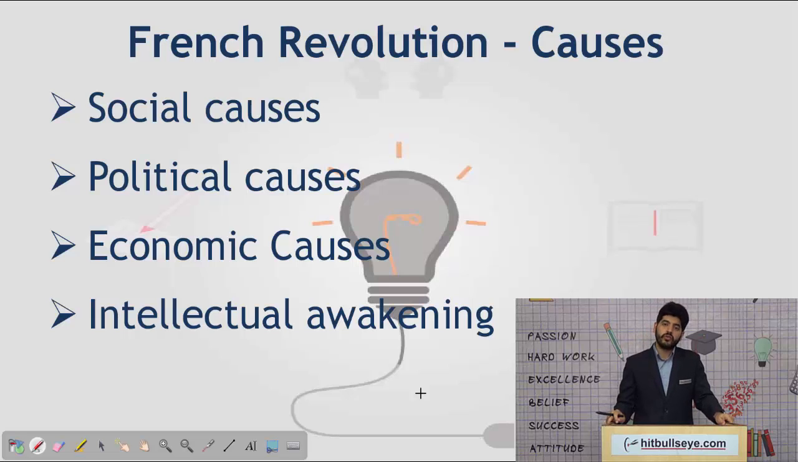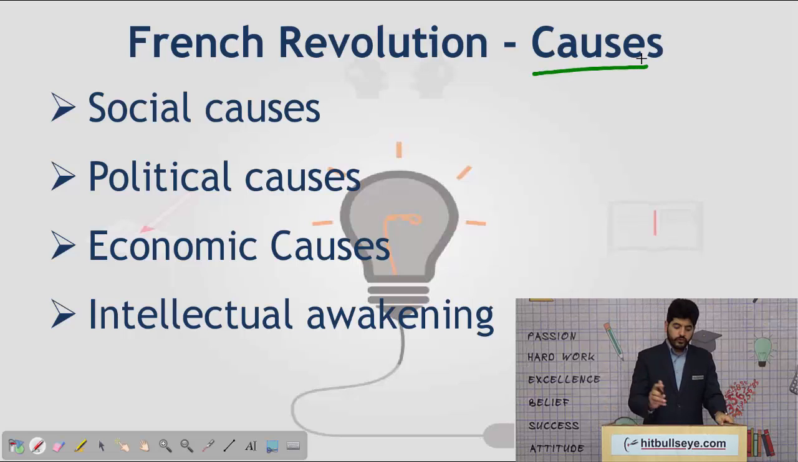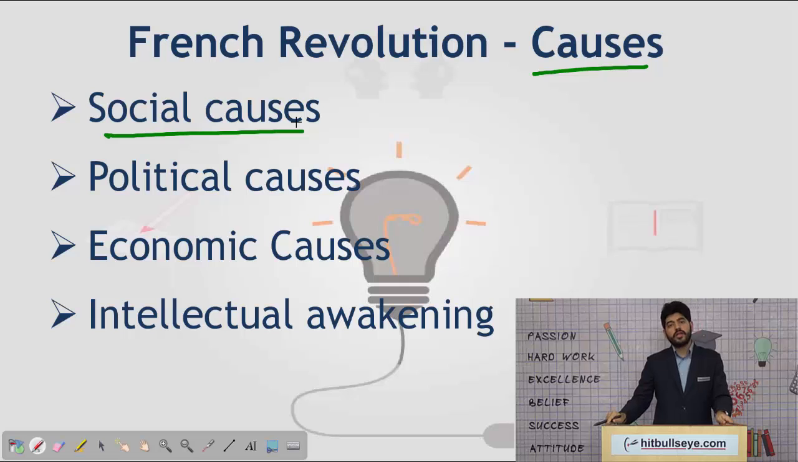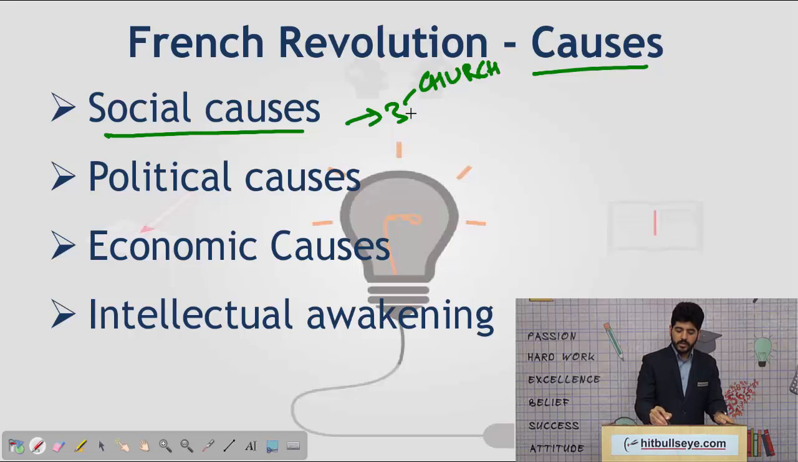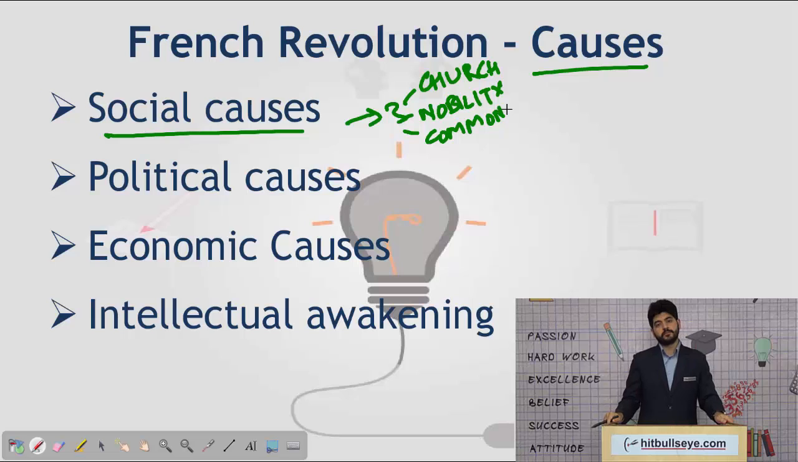While discussing, we would firstly discuss the causes which led to the French Revolution. The first cause is related to social causes. French society at that time was divided into three classes. First was that headed by the church. Second was that headed by the nobility. And third was that of common people or peasants at that time.